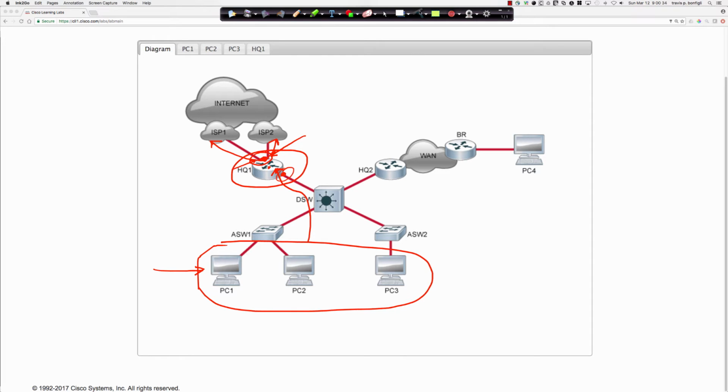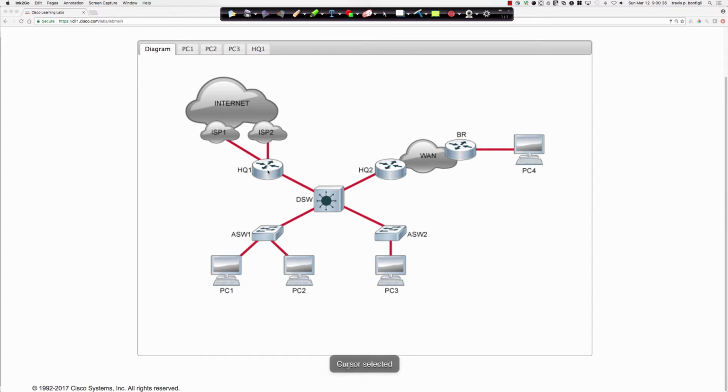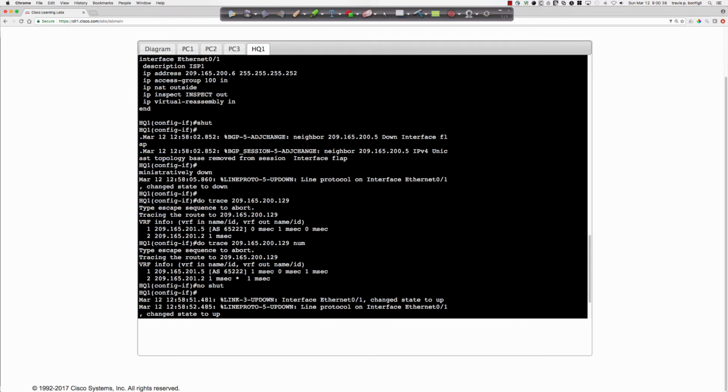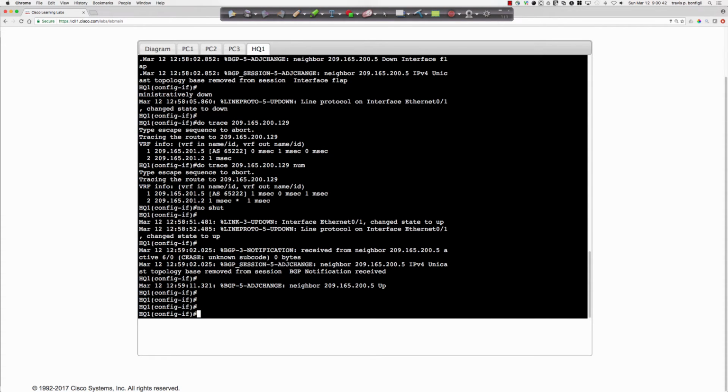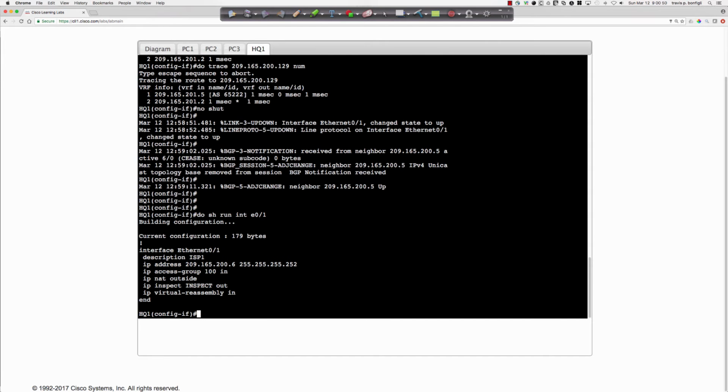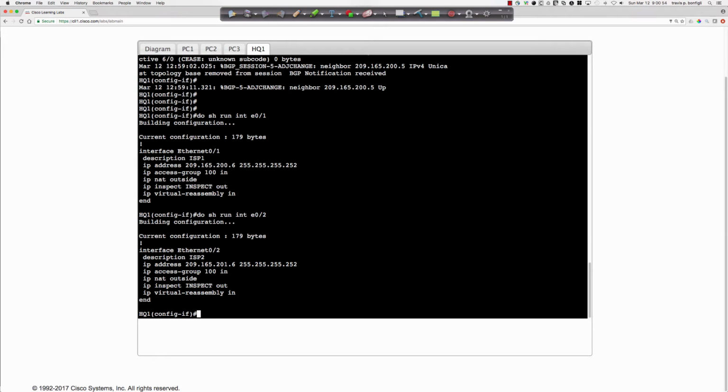So let's go ahead and clear this out. We're going to focus our attention on HQ1 here. The first thing we want to look at is what that ACL looks like, so do show run interface Ethernet 01. And let's look at Ethernet 02. I think they both have the same ACL applied, that IP access group 100 in, and we're doing NAT, so that's not a big deal.